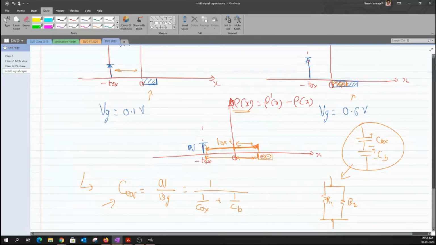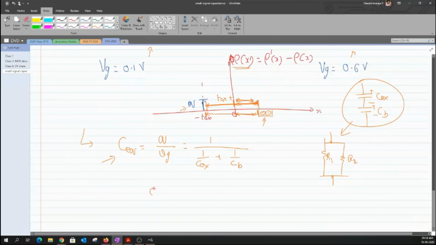And since we are taking the difference, we have to have supportive negative ions for the positive charges that I have here. So these negative ions are separated far away from the value of X that is equal to 0. We have to take that distance into account in order to get this particular equation. Again, if you want to write the CB, we know the expression for COX, right? COX is nothing but, I know that this oxide medium has a permittivity of epsilon OX, so I write this expression as epsilon OX divided by TOX.